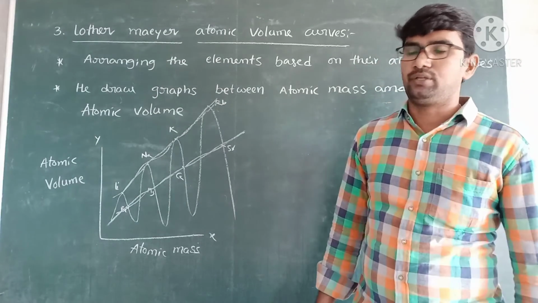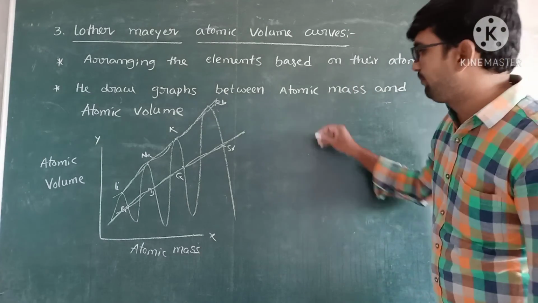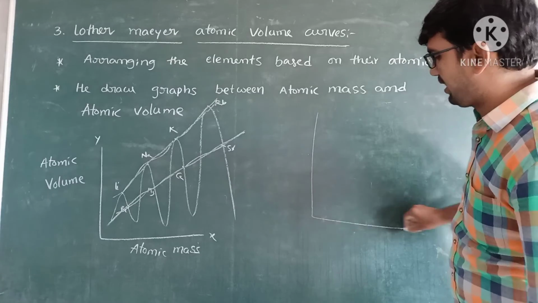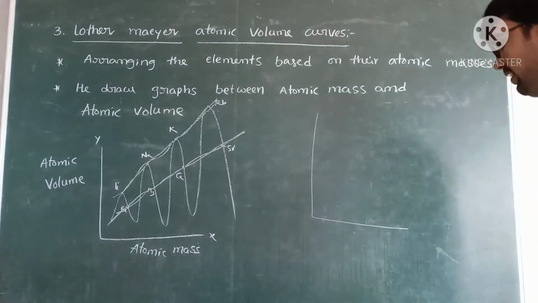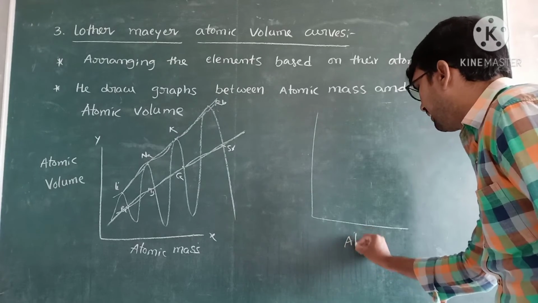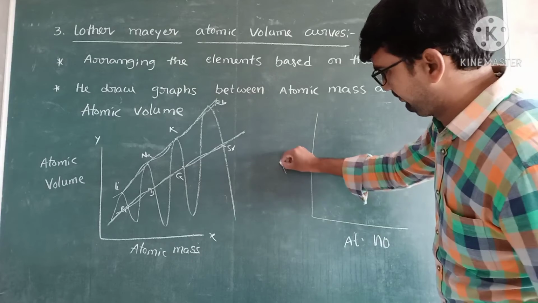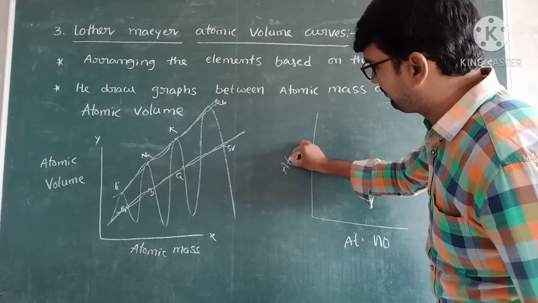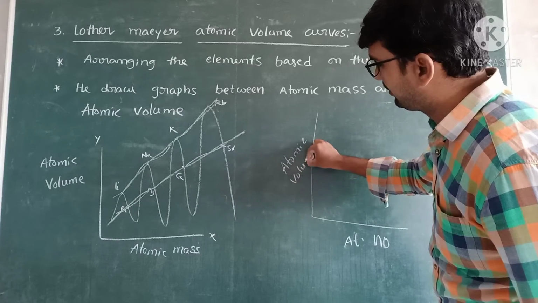It is not useful. After the discovery of the modern periodic table, they also drew a graph using atomic number instead of atomic mass, a graph between atomic number and atomic volume.